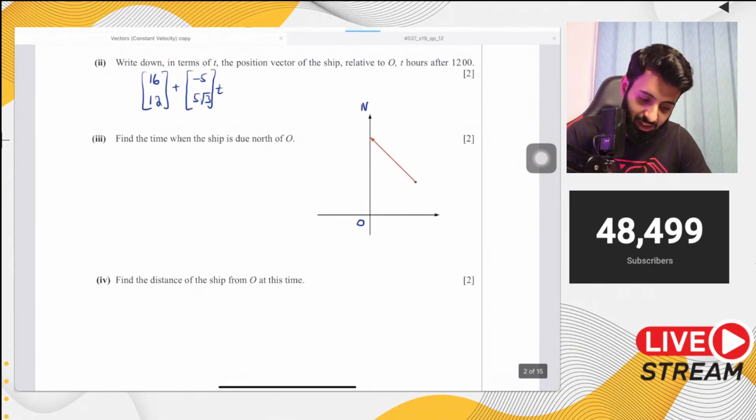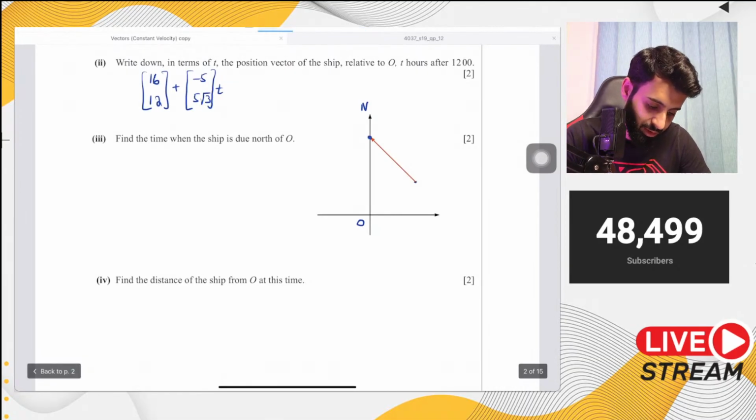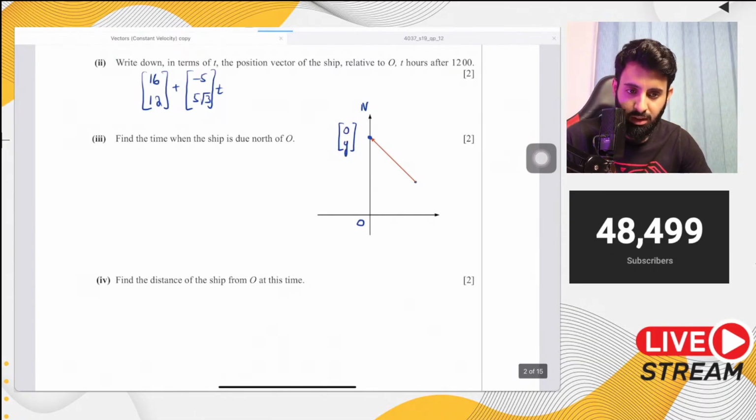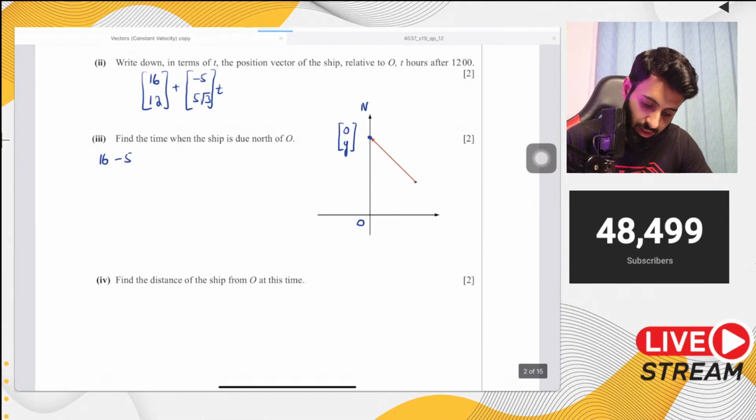Okay. So because the ship is due north of O, that means its final vector, or position vector, you can say, is going to look something like this. The x component is going to be equal to 0, and there will be some y component. So that means (16 minus 5t, 12 plus 5 under root 3 times t) is going to be equal to (0, y).